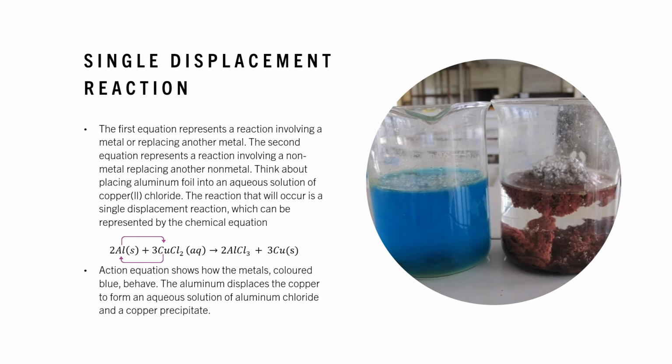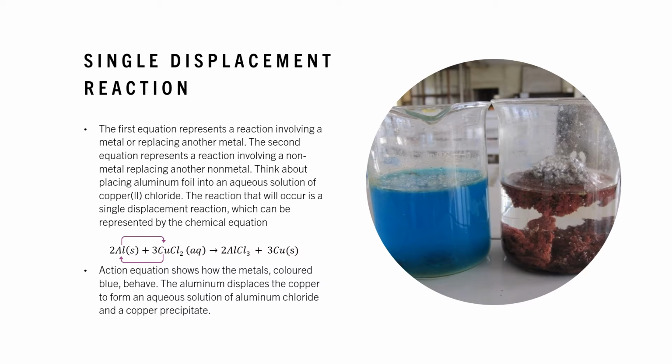The first equation from the previous slide shows a reaction involving a metal replacing another metal. The second equation represents a reaction involving a nonmetal replacing another nonmetal. Think about placing aluminum foil into an aqueous solution of copper(II) chloride. The reaction that will occur is a single displacement reaction, which can be represented by this chemical equation.